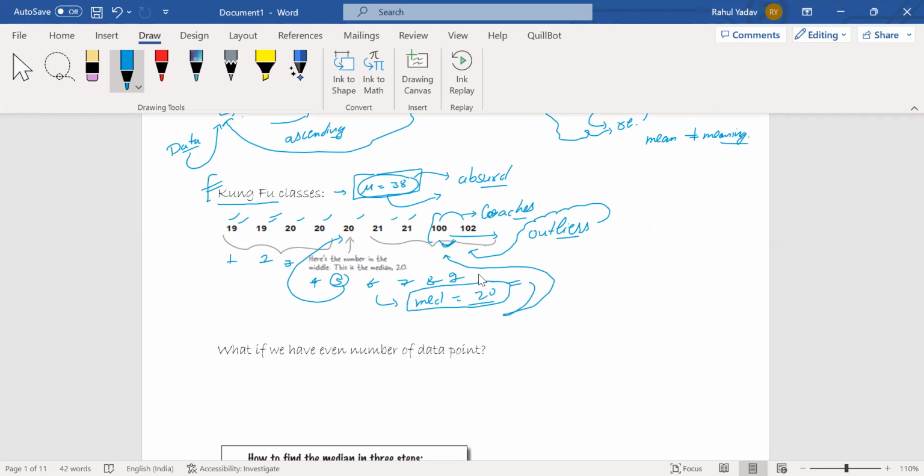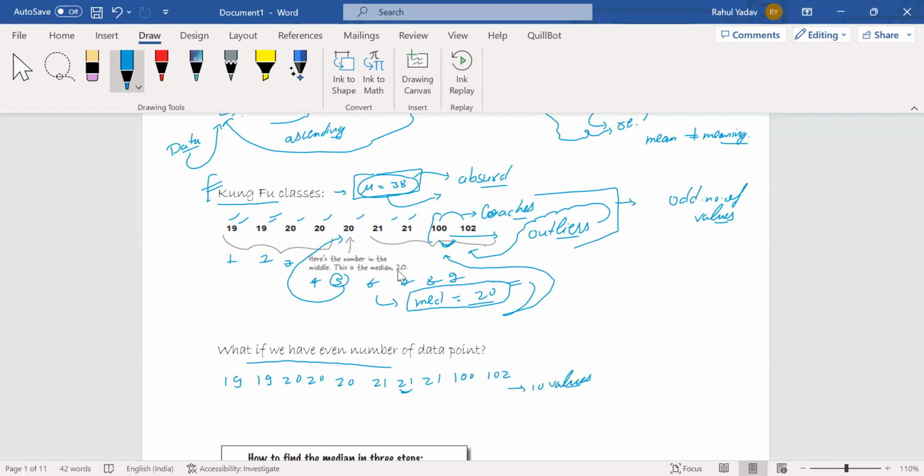Okay, so this was the initial understanding of why we need median and how we calculate the median. In this particular data format, we have only an odd number of values. So what if we have an even number of data points? If I add another value, say 19, 20, 20, 20, 21, 21, and I added another 21, 100, and 102, now we have 10 values.